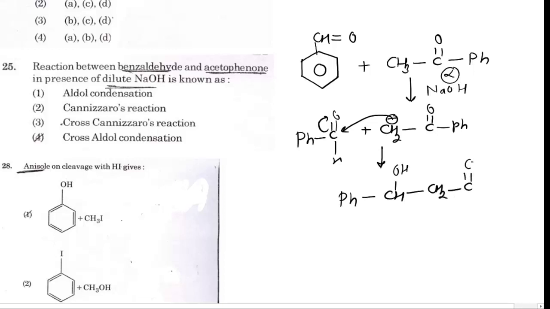On heating, it will be converted to an alpha beta unsaturated carbonyl compound. Now two different types of carbonyl compounds are taken. So this is an example of cross aldol condensation, and hence the correct answer is 4.